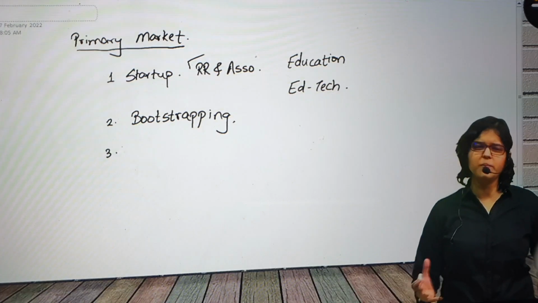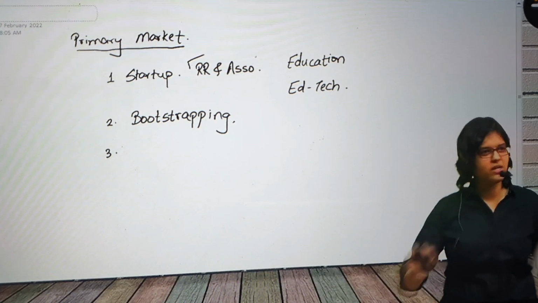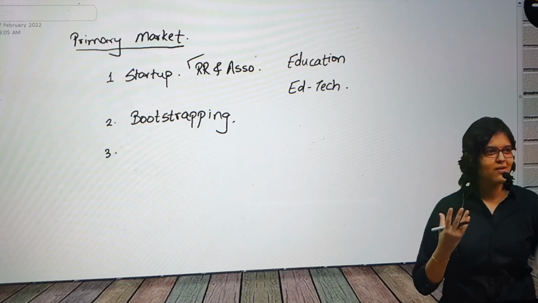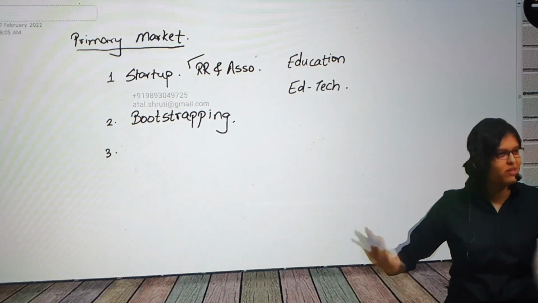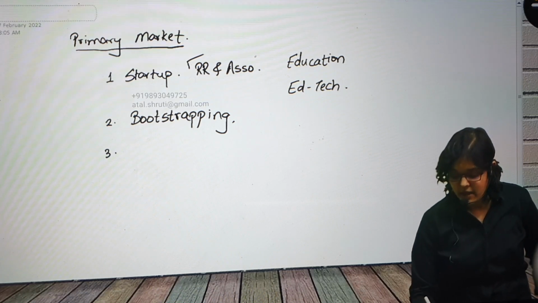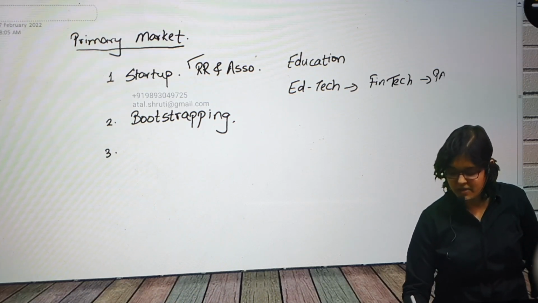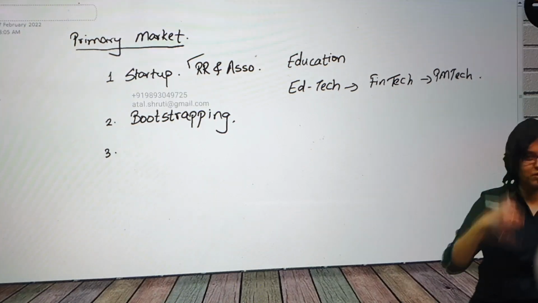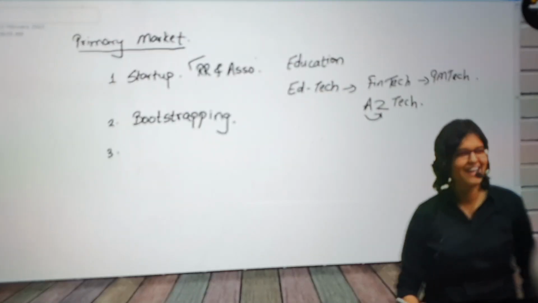Now people believe that Rachna, your operations are still only in India. You should go abroad. And why only edtech? It should be end to end, right from teaching till investing. Idea है मुझे अभी. So right from educating till investing till portfolio management, assume everything under one roof. In that case, I'll have to increase this from edtech to fintech to maybe portfolio management tech. So PM tech, ऐसे कुछ तो एक नया word form कर लेते हैं. Portfolio management in technology whatever. A to Z tech, क्या बात है? Amazon को भी कर लेते हैं. A to Z tech. So this is what I want to do now.